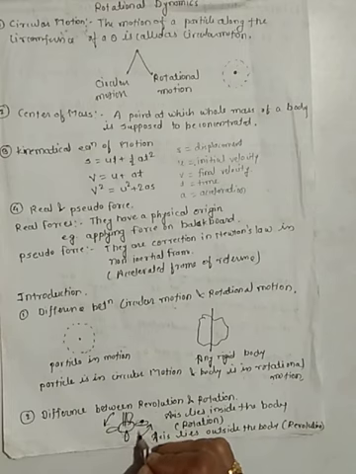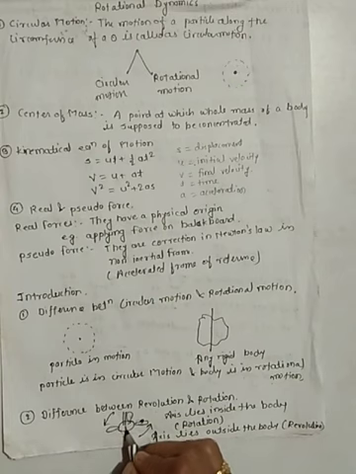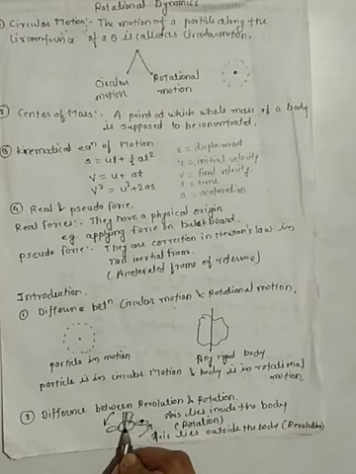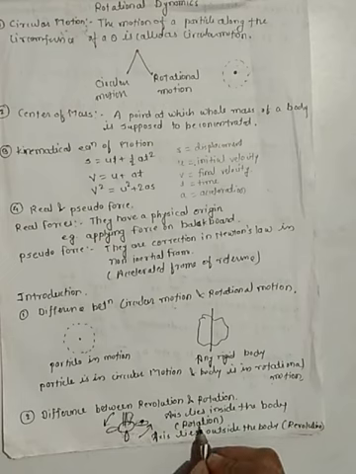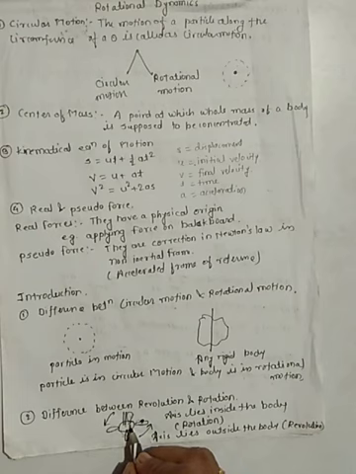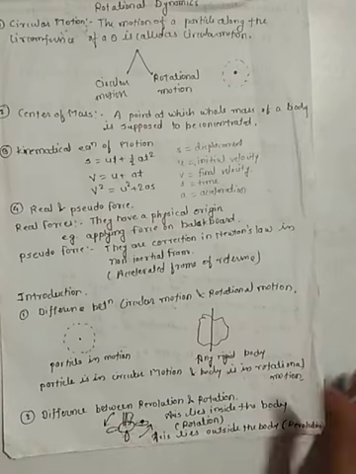In this example, these blades are performing a rotation about this axis, which means to perform this rotation an axis is necessary. If these blades are performing a rotation, then it is called rotation. And anything which is situated on the blade is performing a revolution. In short, to perform rotation an axis is necessary, and to perform revolution an axis is not necessary. Means rotation will be inside the body and revolution is outside the body.